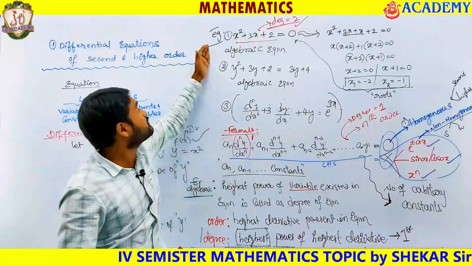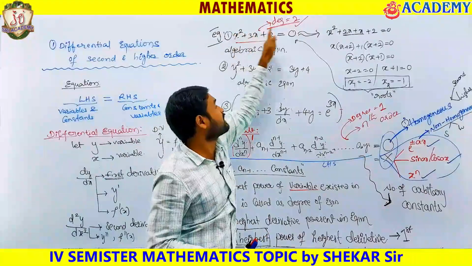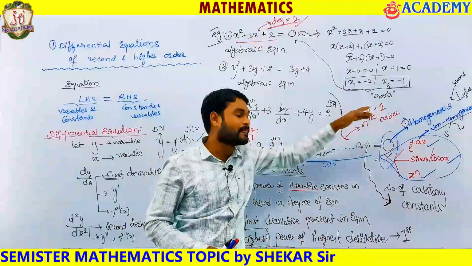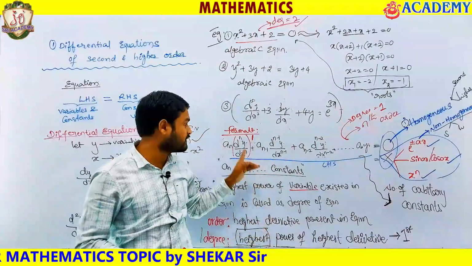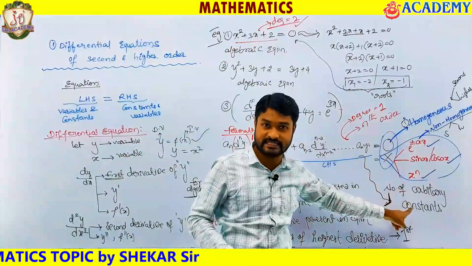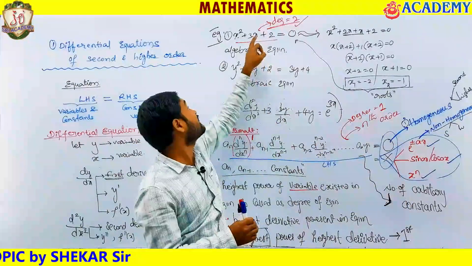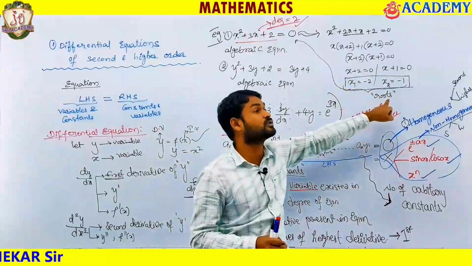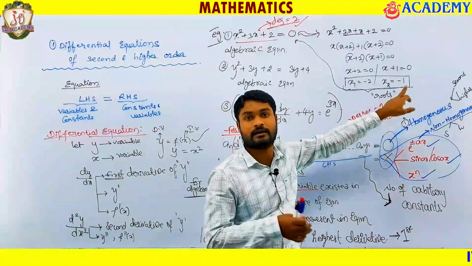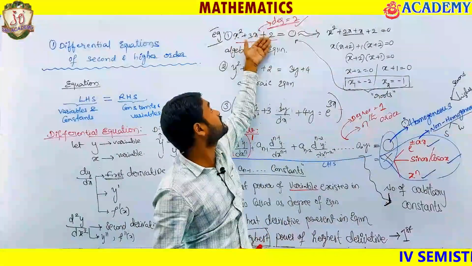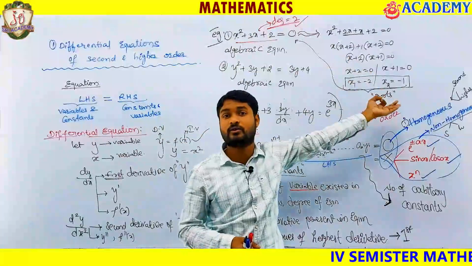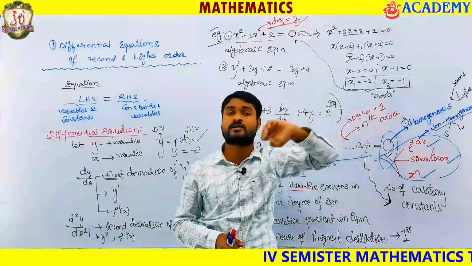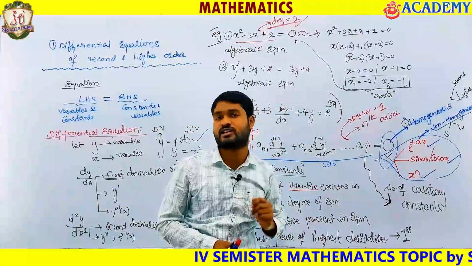Later, what conclusions can we decide from the order and degree? Conclusions are important for us. In algebra, if the degree is 2, you get 2 roots, that we know. If the degree is 3, you get 3 roots in the solutions, that we know. We have been learning algebra since 10th.